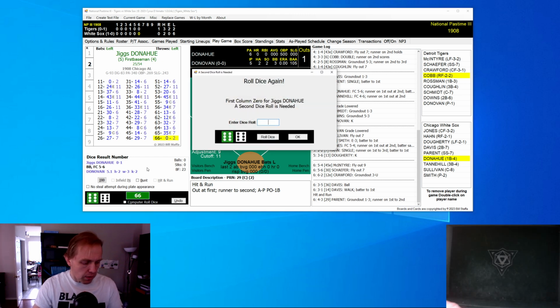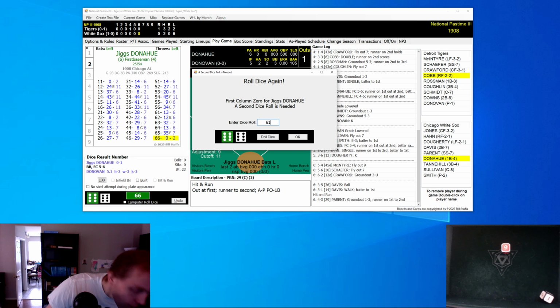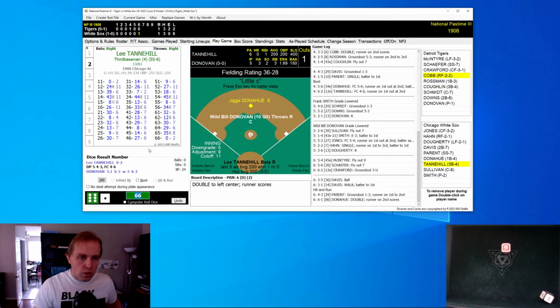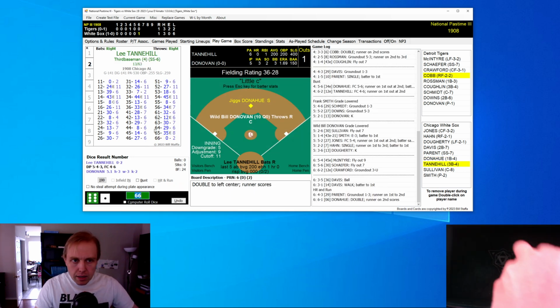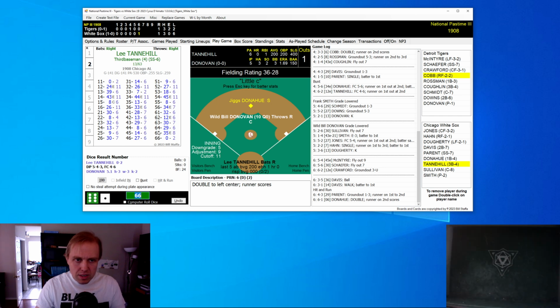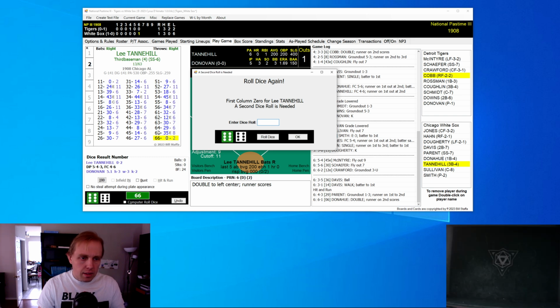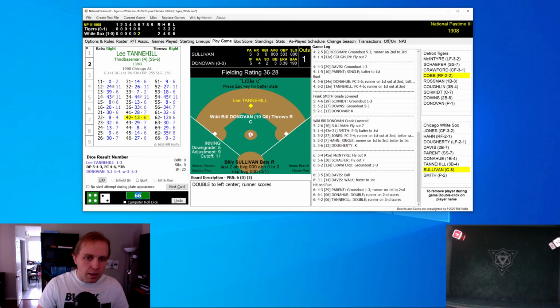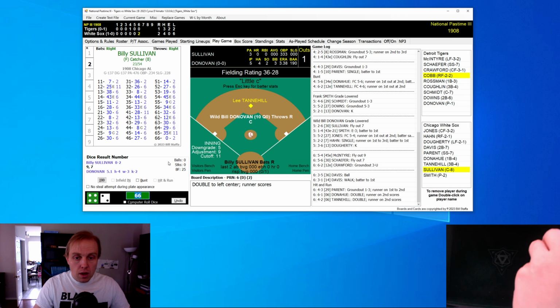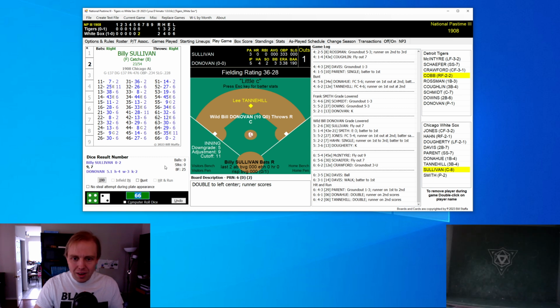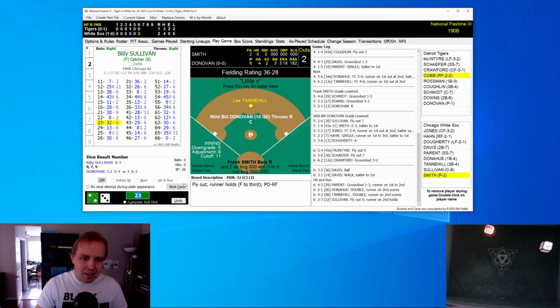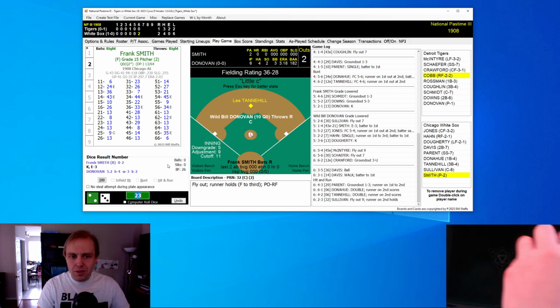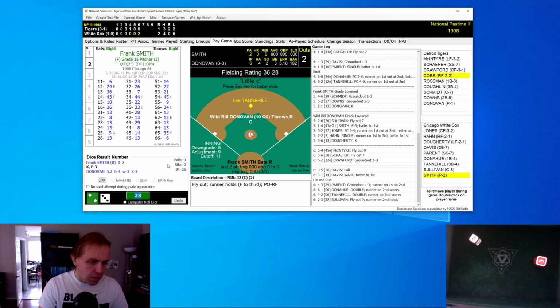I just said the White Sox don't have any power. Donahue apparently does. The 61, that's a double. That scores the runner. 1-1 now the game. And just like that, the White Sox are back into this. Only 6 hits overall in this game, and we've had some fireworks already. And Lee Tannehill says it's my turn, and Tannehill gets a double of his own, and Wild Bill Donovan living up to his name. 3 walks today, and can't seem to get the outs that he needs to. 2 away now as he gets Sullivan to fly out to right field, and here comes Frank Smith, the pitcher.